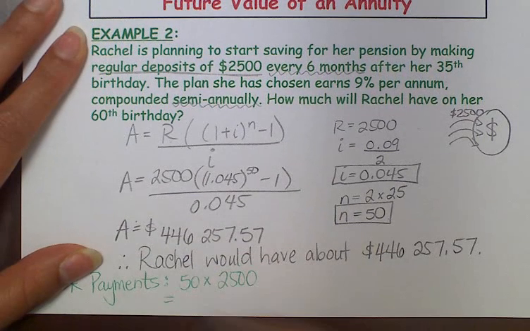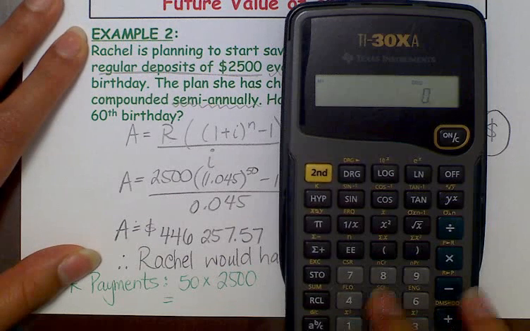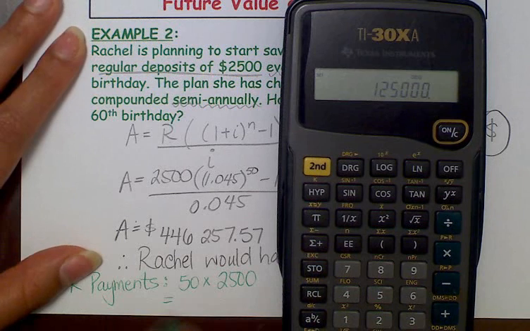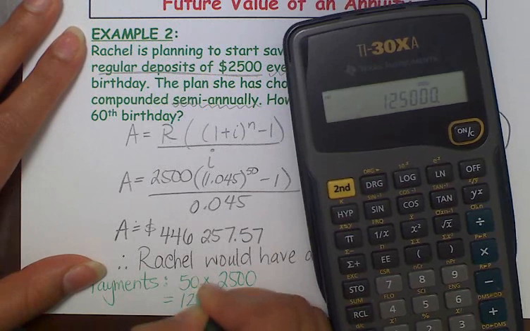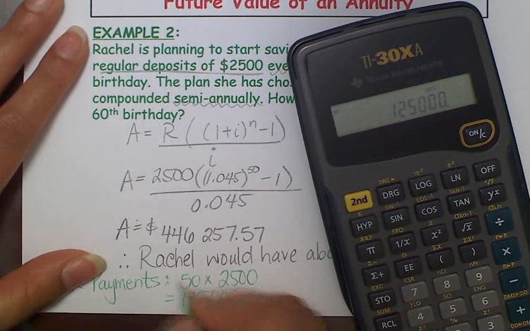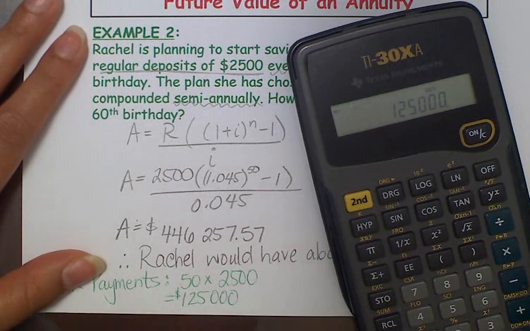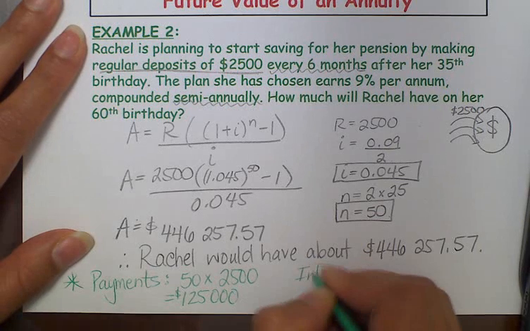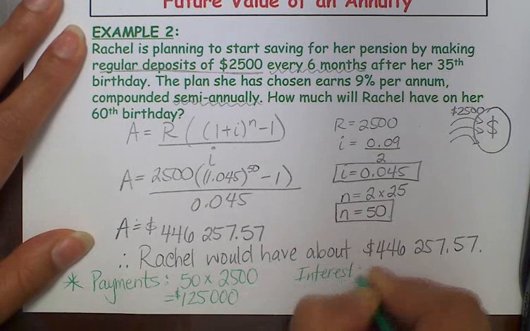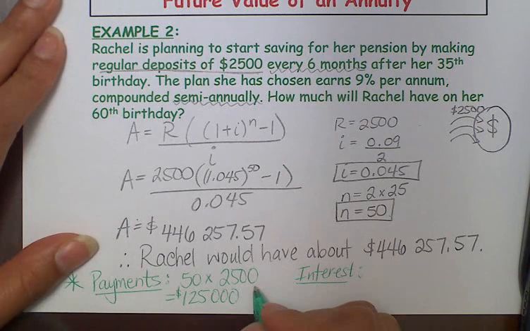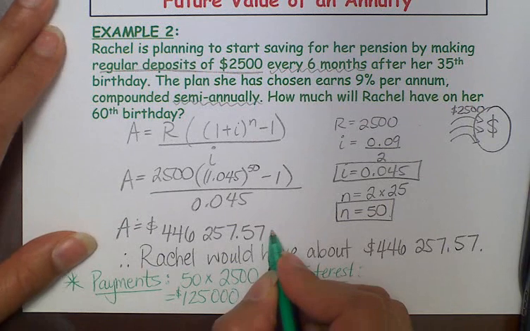So let's see how much money Rachel actually put into the account. She put $2,500 into an account 50 times. So she's actually only put into the account $125,000. This is how much money she's actually put into the account. How much interest has she earned? Well, if at the end of the 60th birthday she has this much money, the difference between the amount of money she put into the account and the amount of money she now has is actually the interest that she's earned.